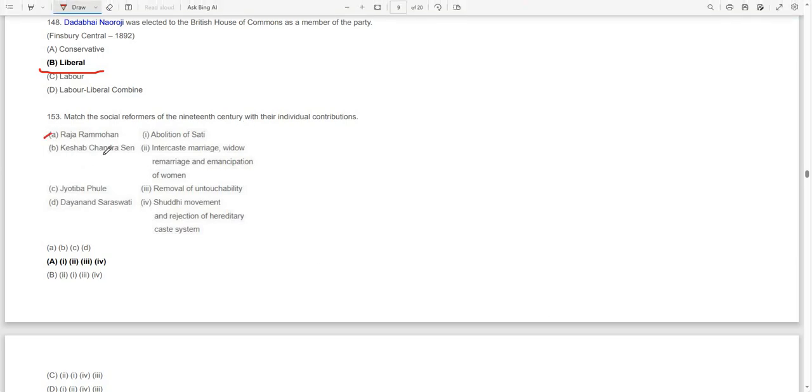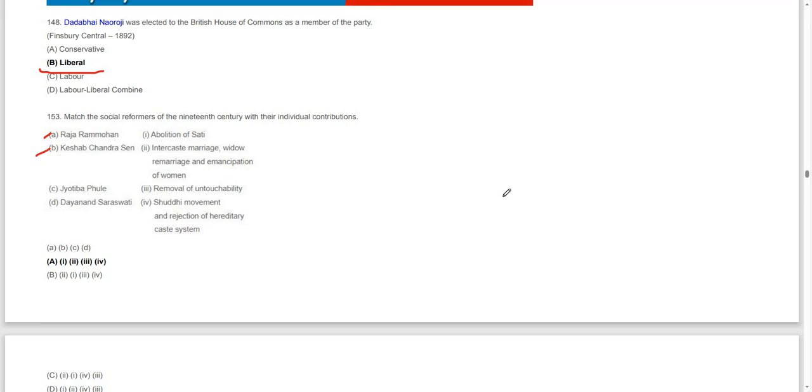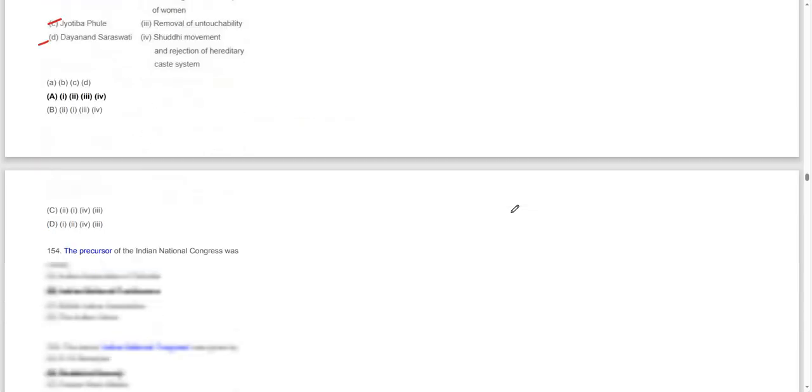Keshav Chandra Sen, intercaste marriage, widow remarriage and emancipation of women, is fine. Jyotiba Phule, removal of untouchability, is fine. Dayanand Saraswati, Shuddhi movement and rejection of the hereditary caste system, is fine.